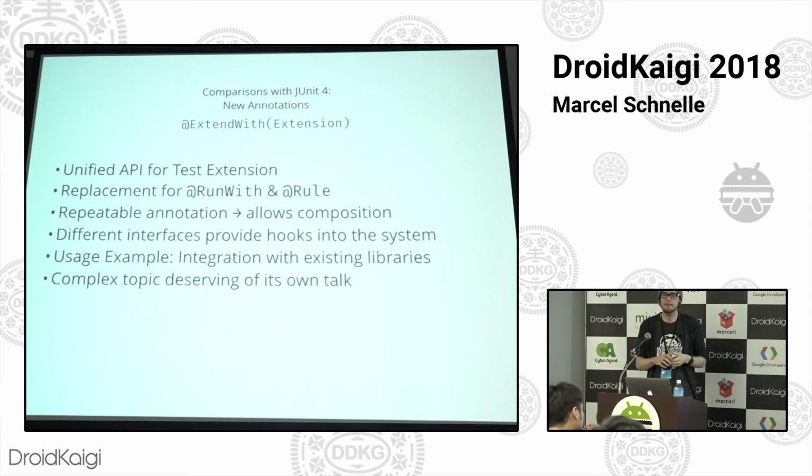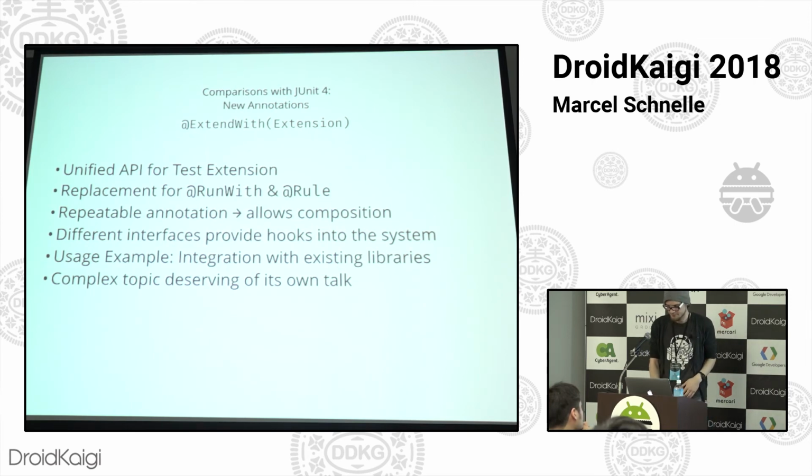And how it hooks in is there's a common interface, I think it's called Extension, and then there are more specialized ones. And then just by implementing some or all of these, you define what your extension is interested in. So some use cases would be, if you go back to the Mockito example, you could implement an extension that is able to resolve a parameter of a test method that is annotated with Mock. So the extension, all it would do is check for this Mock and then provide it. So it's a really powerful mechanism to hook into the life cycle of methods, parameter resolving, all different kinds of things. It's just one very powerful point. And again, deserving of its own talk.